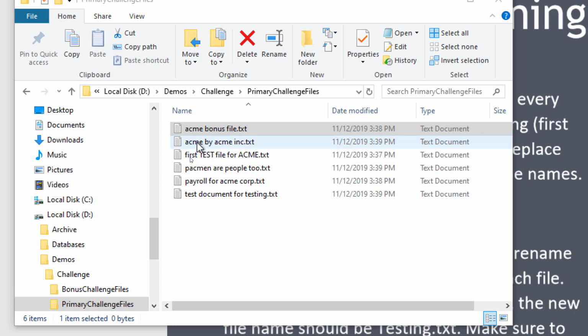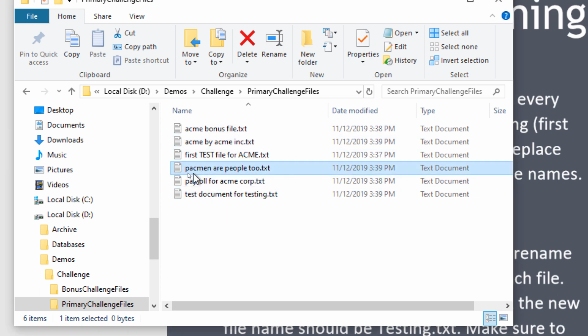Notice that Acme is in here twice. And again, the casing should be correct. This one is one of the tricky ones. Pac-Men are people too. Now, why is that in there? Well, look at Pac-Man. Take the P and the N off, and what do you get? Acme. That is not what you should replace. You should not replace the Acme in Pac-Man with Timco. So make sure you don't replace that one. And there's some other tricky ones in here that you'll find.